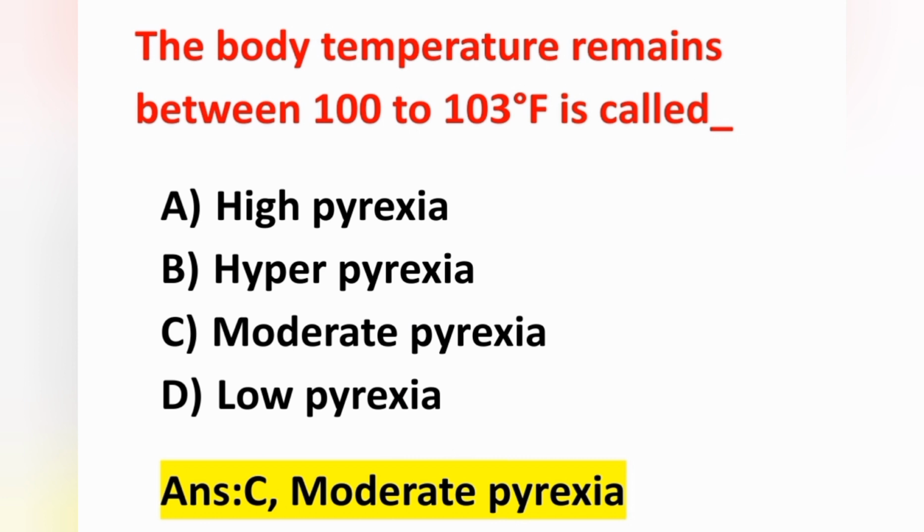Low pyrexia means it is between 99 to 100 degrees Fahrenheit. In short, 99 to 100 is low pyrexia, between 100 to 103 is moderate pyrexia, 103 to 105 is high pyrexia, and above 105 is hyperpyrexia.